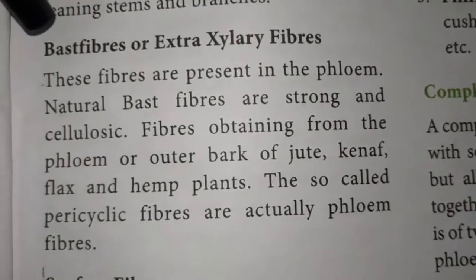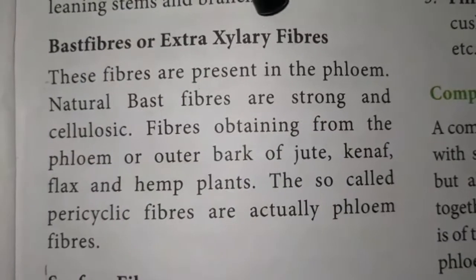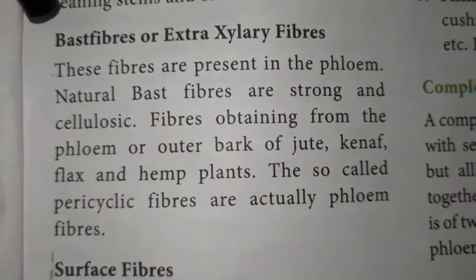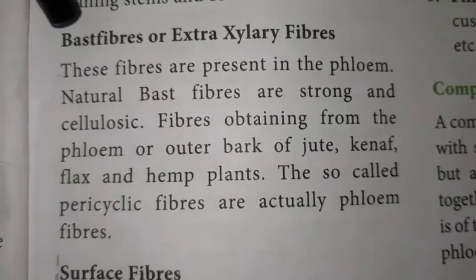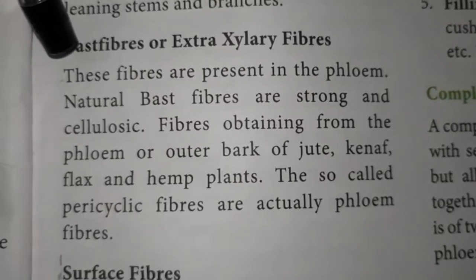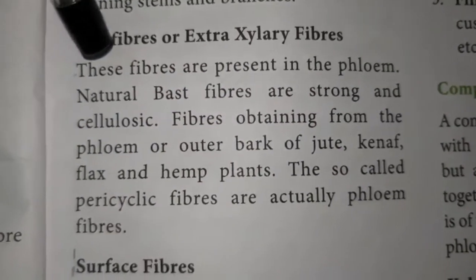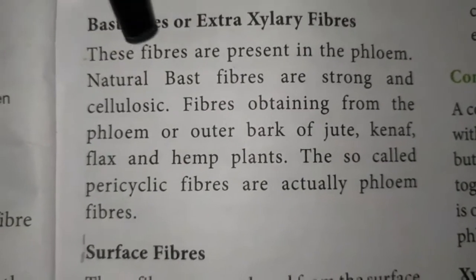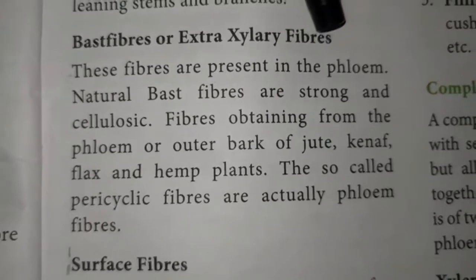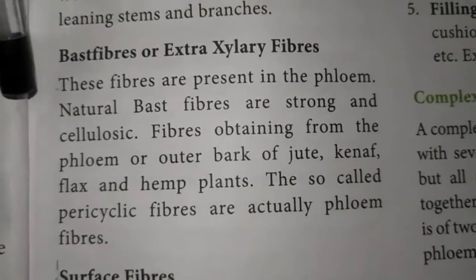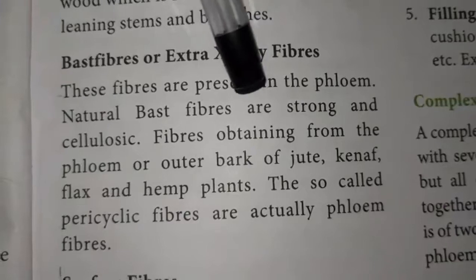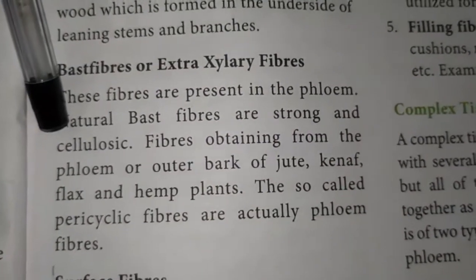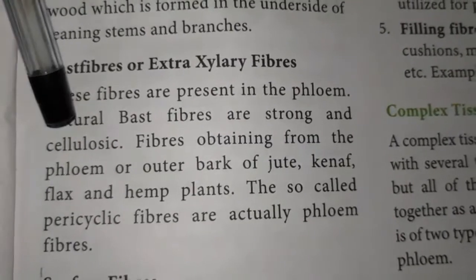The second type of fiber is the bast fiber or extraxylary fiber. The bast fibers are also called phloem fibers. What is the phloem? The phloem is the chief food conducting element of the plant. The phloem conducts food materials from the leaf to the other parts of the plant. So the fibers found associated with the phloem are called bast fibers. The bast fibers are very strong and cellulosic, with more cellulose in their cell wall.